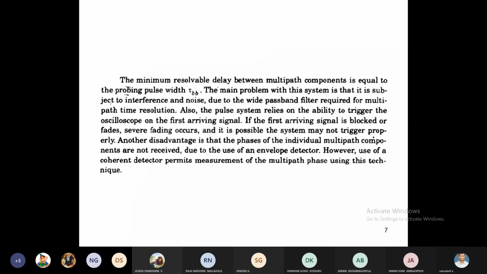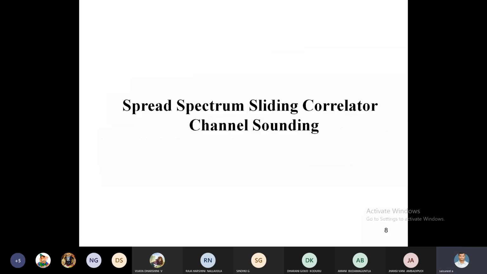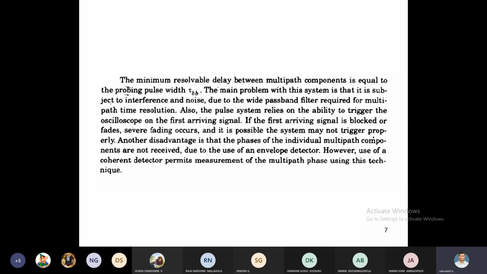Here, the main problem for this system is that we are getting interference and noise, due to the wideband passband filter used in the system. Also, triggering may not be done properly in this direct RF pulse system.